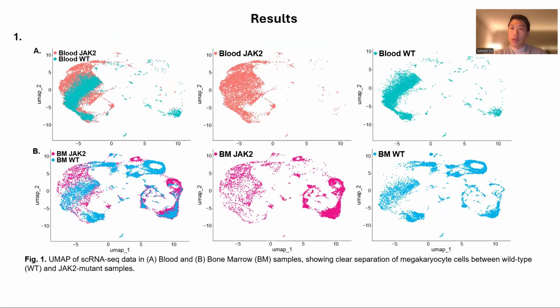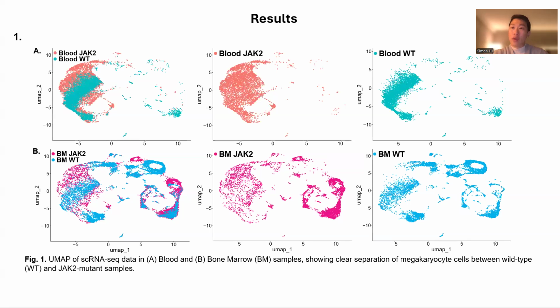So moving to some preliminary results of single-cell RNA sequencing data, we have here the dimensional reduction UMAP plots. For 1A, the blood JAK2 mutated compared to the blood wild type, and in 1B, we have bone marrow JAK2 mutated compared to bone marrow wild type.